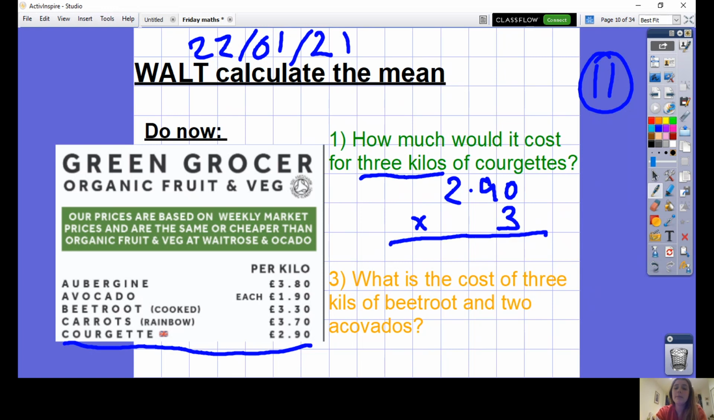You could do that mentally by rounding £2.90 to £3 and then taking away 3 lots of 10p, or you could use the column multiplication method. 3 times 0 is 0, 3 times 9 is 27, 3 times 2 is 6, add 2 onto that, £8.70. Don't forget your unit of measure, which is pounds. Okay, what is the cost of 3 kilos of beetroot and 2 kilos of avocado? First, I need to find 3 kilos of beetroot. Beetroot is £3.30, so I'll be doing £3.30. Let's just move this stuff out of the way.